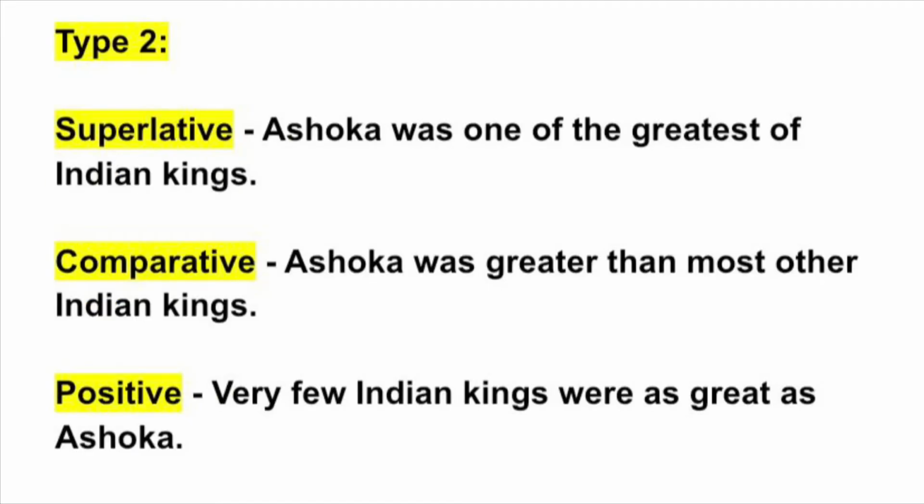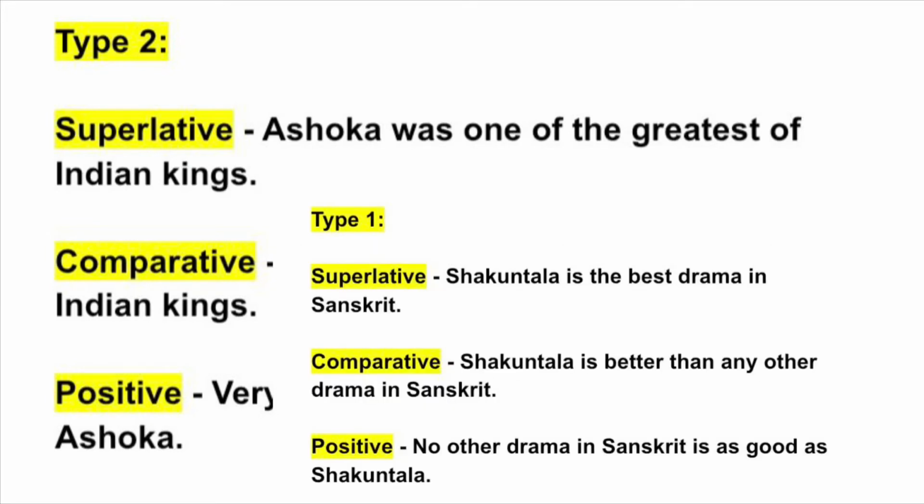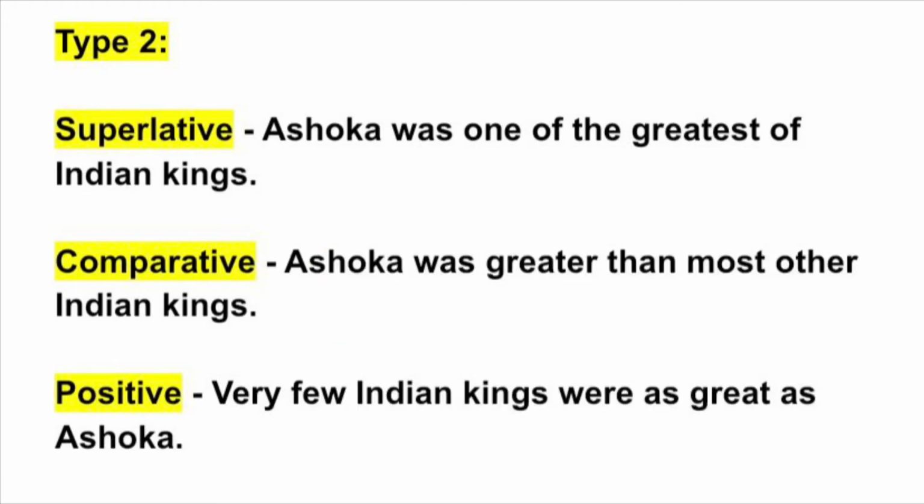So we have the second type now, which says Ashoka was one of the greatest of Indian kings. In the previous question, Shakuntala is the best drama in Sanskrit, we knew that no other drama in Sanskrit is as good as Shakuntala, or Shakuntala was one of its kind.